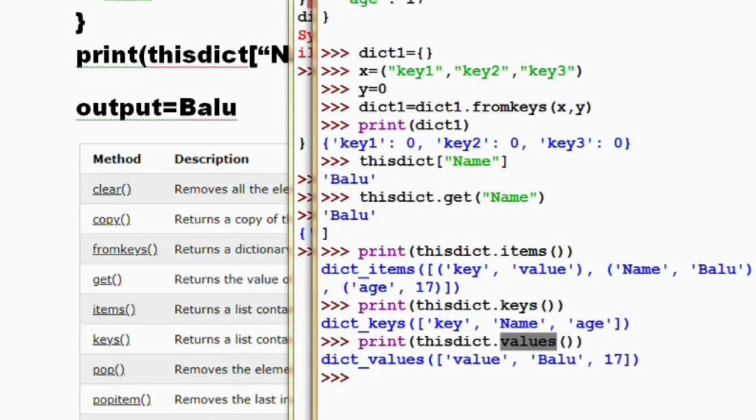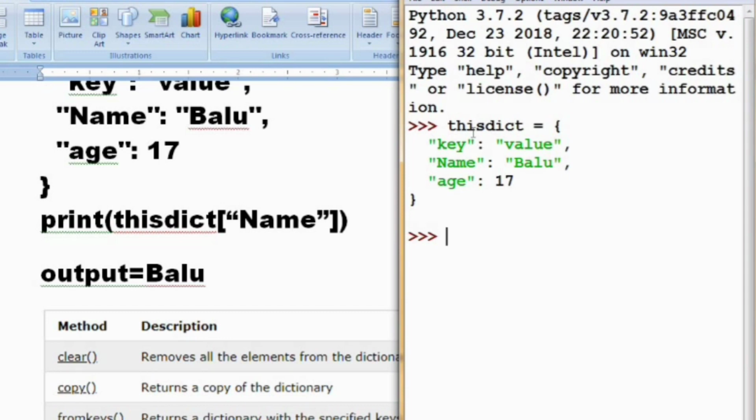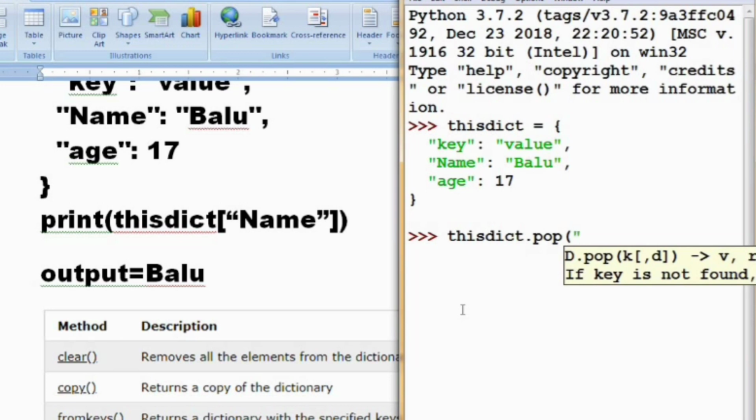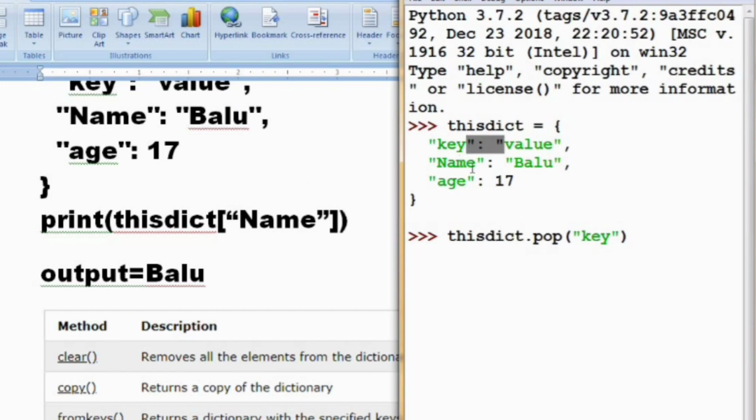So next we are going to see the pop and popitem functions. Here we have two functions, pop and popitem. Declaring the same dict, now I am going to use the pop function. What is the use of the pop function? The pop function removes the element with the specified key. In this dictionary we can specify the key name while using the pop function. Dot pop and the key name I want to remove is key. Here I have a key named key itself, so I have declared key. So this will remove this value.